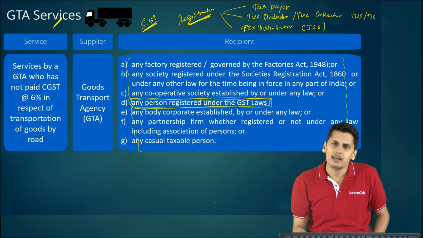Now friends, there may be a strange scenario where there could be a person who otherwise is purely supplying exempt services. Please understand this. There could be a person who is purely making exempt supplies. Is he liable to be registered under section 23?